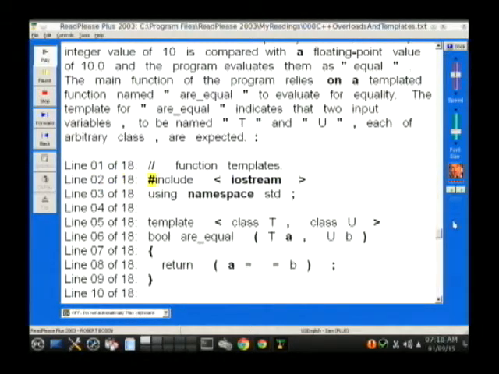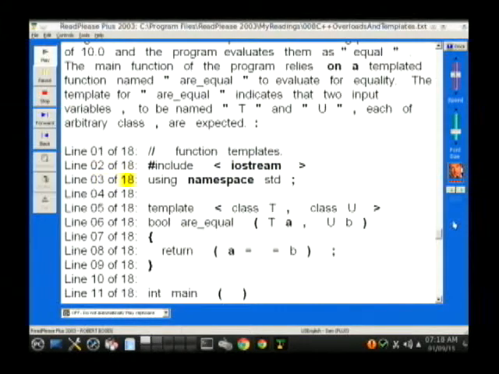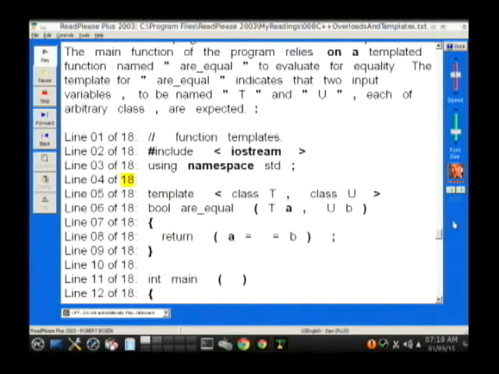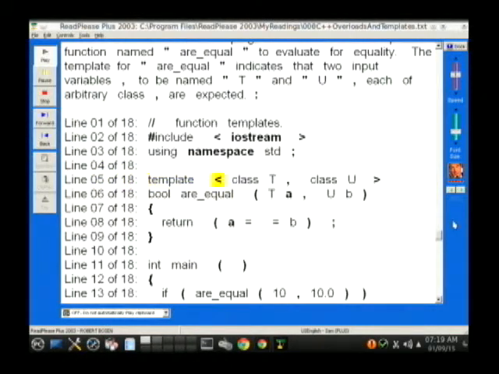Line 2 of 18: #include <iostream>. Line 3 of 18: using namespace std;. Line 4 of 18: blank. Line 5 of 18: template <class T, class U>.